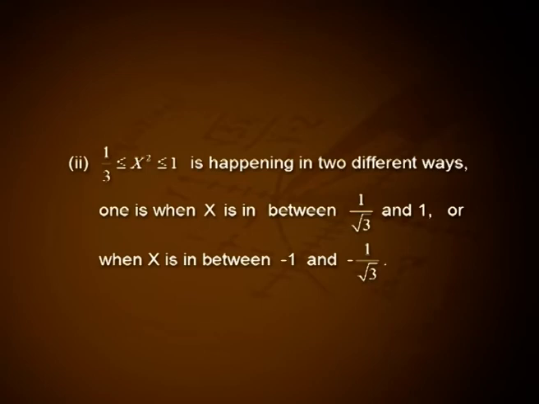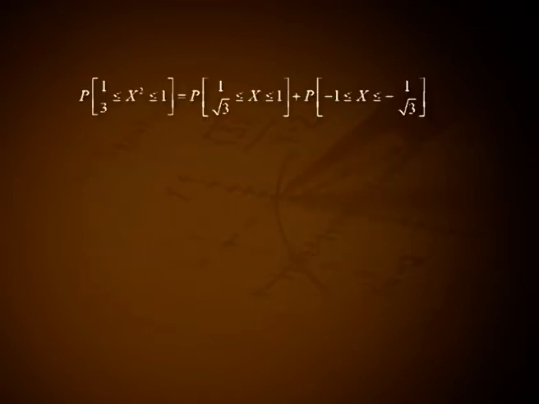Now, the probability density function is f of x is equal to 1 by pi into 1 by x square plus 1 for minus infinity less than or equal to x less than or equal to plus infinity. 2. 1 by 3 less than or equal to x square less than or equal to 1 is happening in two different ways. One is when x is in between 1 by root 3 and 1, or when x is in between minus 1 and minus 1 by root 3. Thus, P of 1 by 3 less than or equal to x square less than or equal to 1 is equal to P of 1 by root 3 less than or equal to x less than or equal to 1 plus P of minus 1 less than or equal to x less than or equal to minus 1 by root 3.